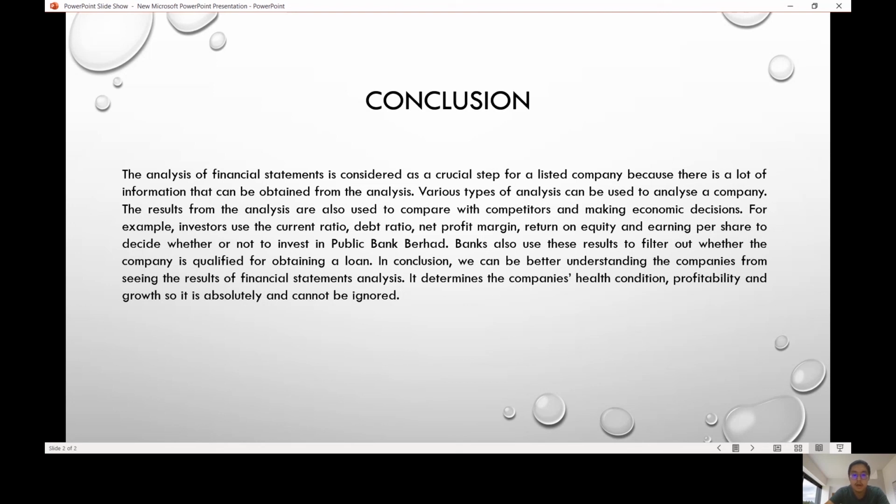For example, investors use the current ratio, debt ratio, net profit margin, return on equity, and earning per share to decide whether or not to invest in Public Bank Berhad. Banks also use these results to filter out whether the company is qualified for obtaining a loan. In conclusion, we can better understand the companies from seeing the results of financial statement analysis. It determines the company's health condition, profitability, and growth, so it absolutely cannot be ignored.